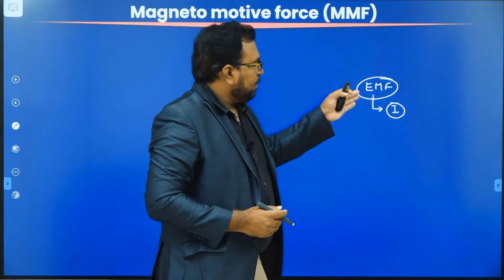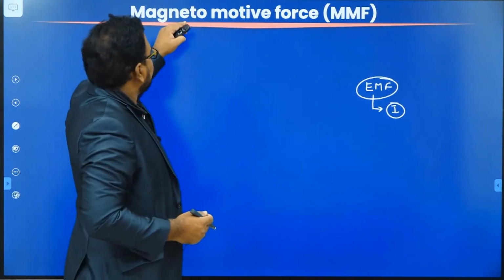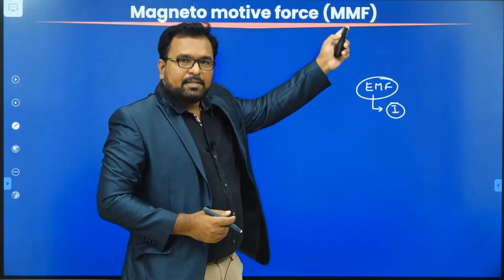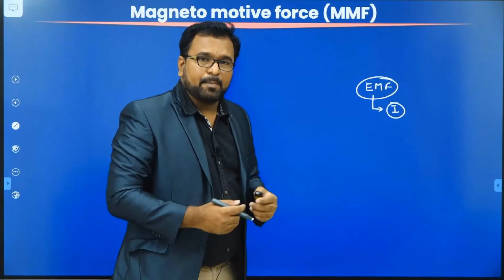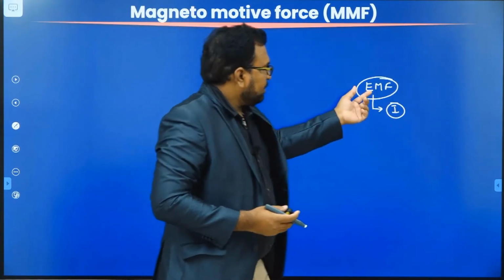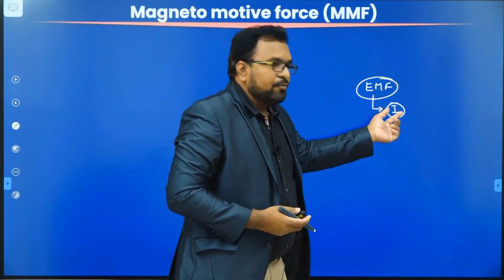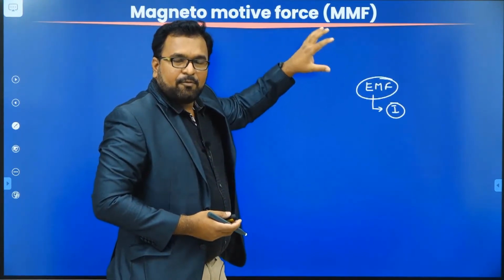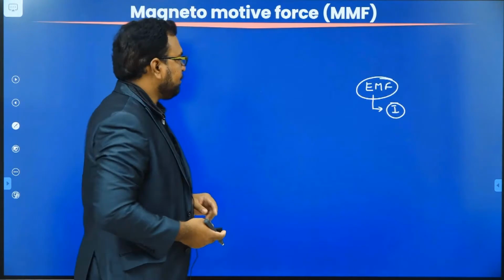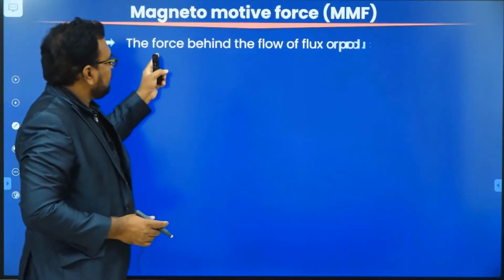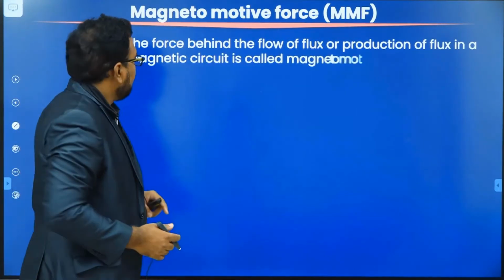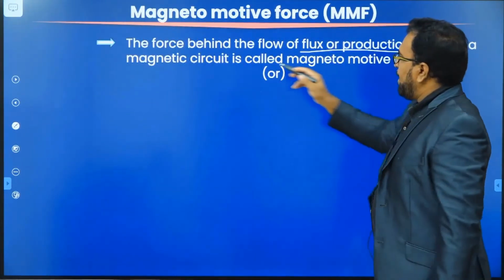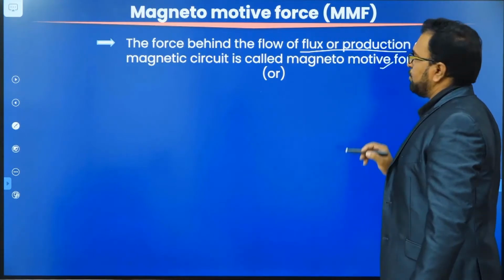Similarly, equivalent to EMF, there is a term called magnetomotive force in a magnetic circuit. Magnetomotive force is defined as the force which causes the flux to flow in a magnetic circuit. EMF is the force which causes current to flow in an electrical circuit. Similarly, MMF is the force which causes the flux to flow in a magnetic circuit. So MMF is defined as the force behind the flow of flux production in a magnetic circuit.